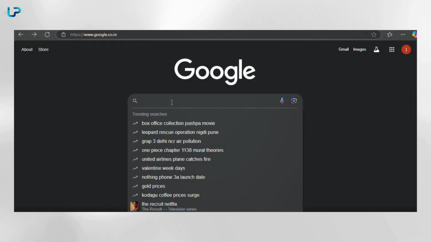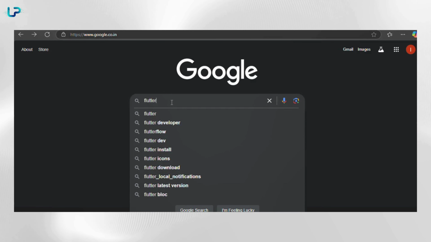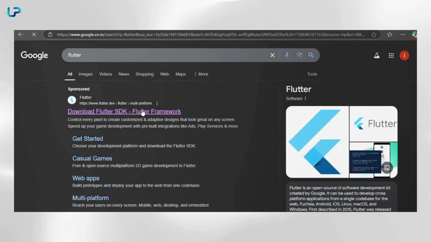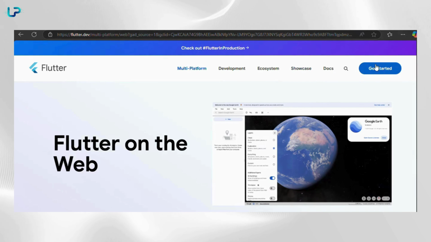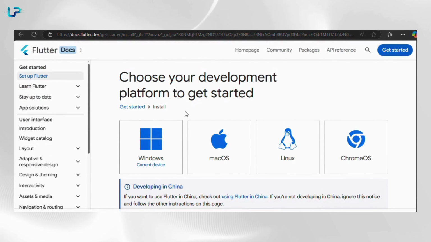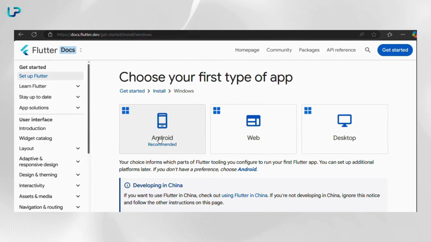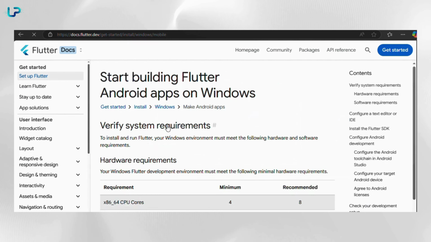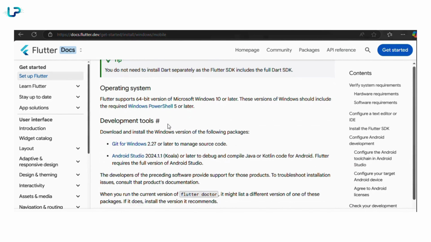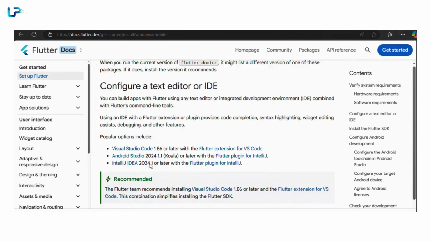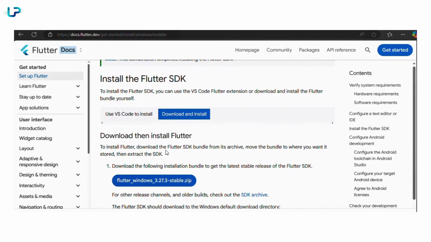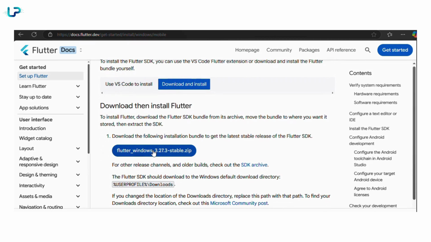Open your browser and search for Flutter. Click the first link. On the Flutter website, click Get Started. Select Windows, select Android, and while scrolling, you will see that PowerShell and Git are required. Git helps manage dependencies and source code. Since mine is already installed, I will continue. In the download then install Flutter section, click Flutter Windows stable.zip and the download will begin.